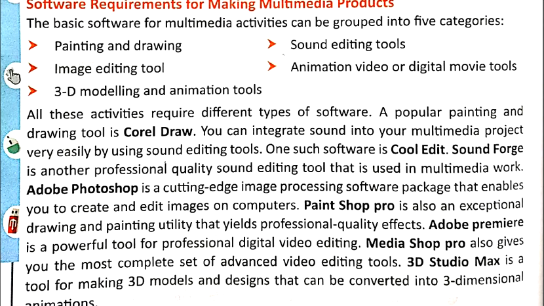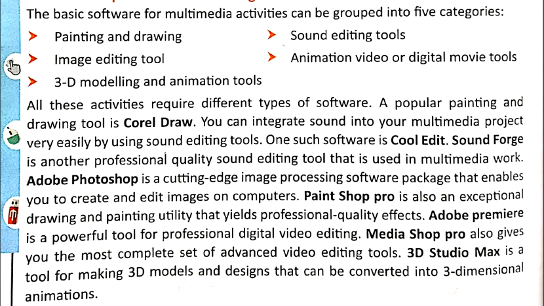MediaShop Pro also gives you the most complete set of advanced video editing, so with MediaShop Pro you can also do video editing. 3D Studio Max is a tool that is used for 3D. 3D means 3-dimensional models can be prepared with this type of software.